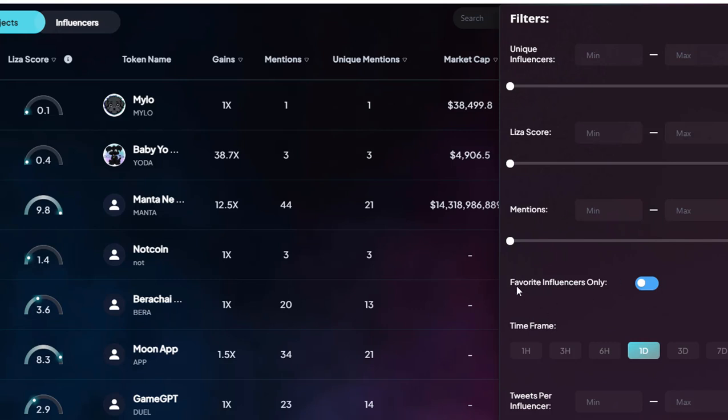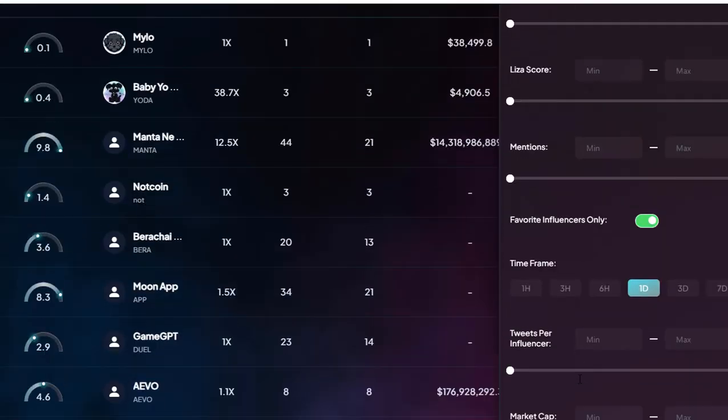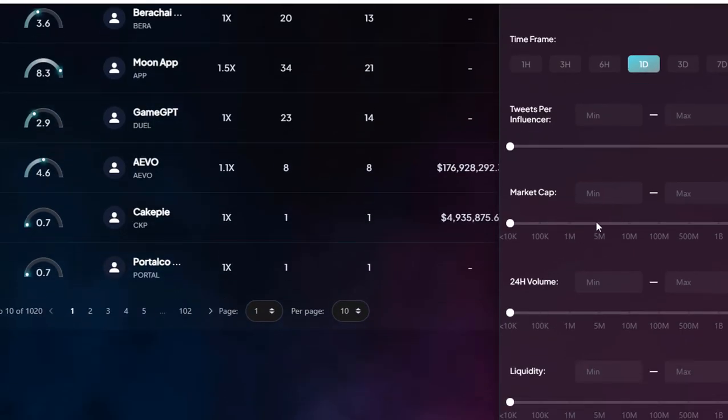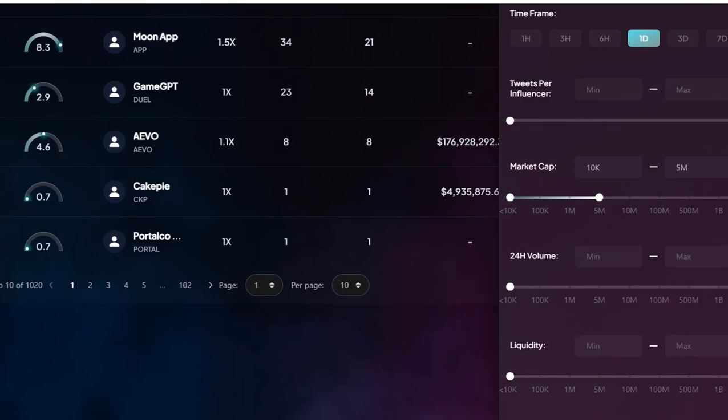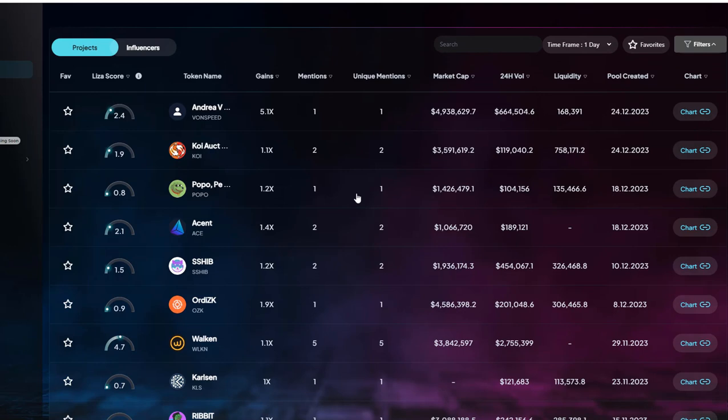All right, this is a really cool feature, because once I have my A team marked, I can click on this button over here, and it shows me only the projects that my A team is talking about. For example, if I click on this one over here, and then I go down and say, okay, I want you to show me only projects up to 5 million market cap, for example, that had a minimum of 100K daily volume. You can also set a minimum liquidity limit. So now I can see the projects according to my filters.